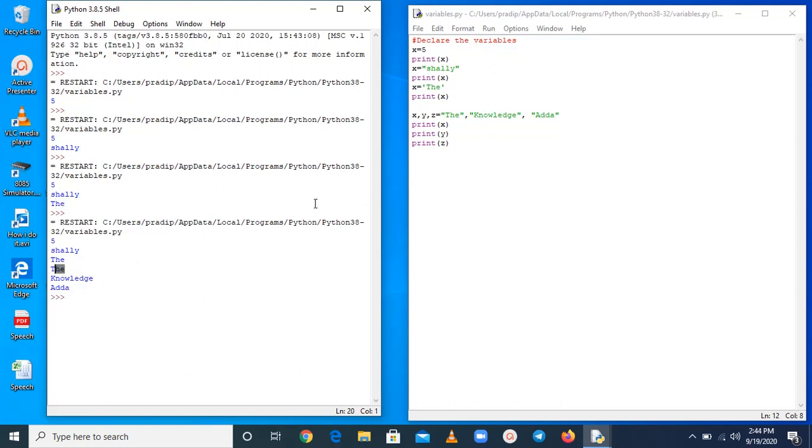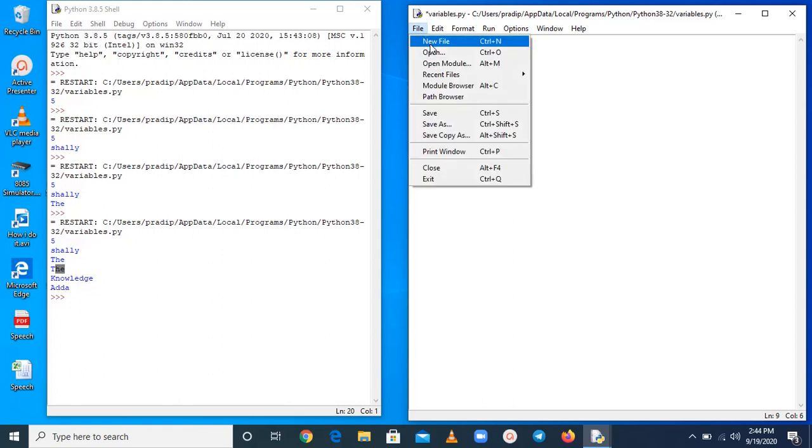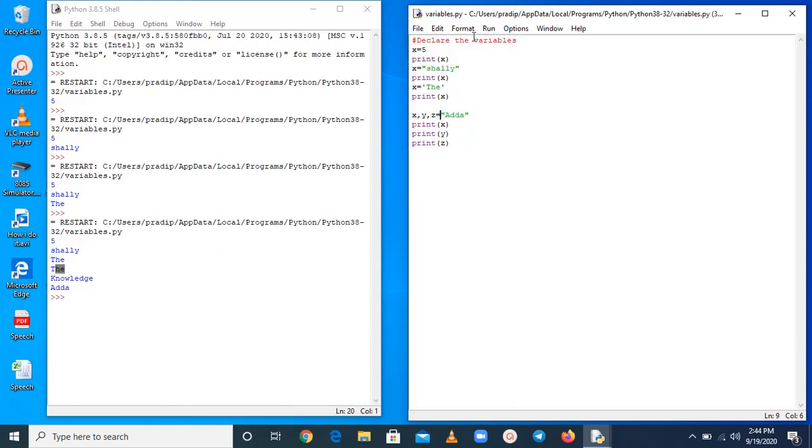Okay. So this is also a way, and if you want to assign the same value to all, you can do it like this. Okay. Now save it and run again.